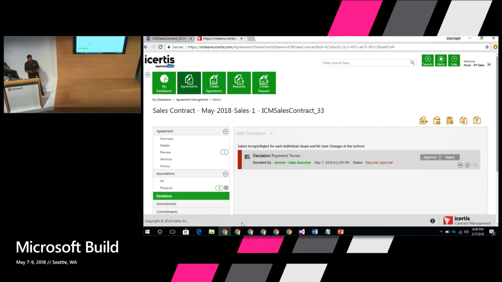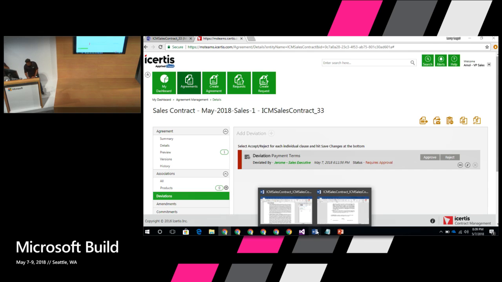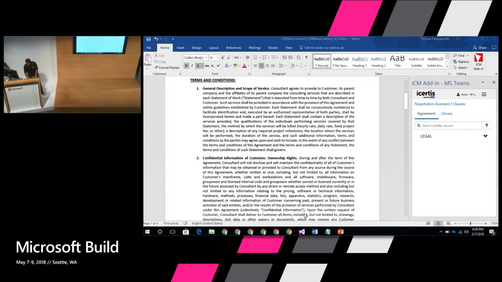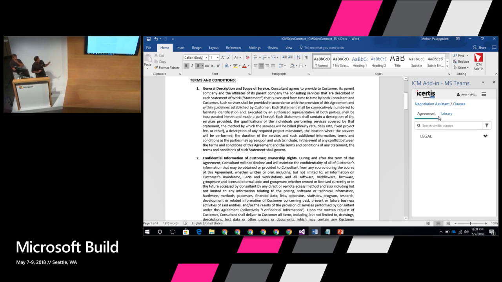Larry just looks at his email and opens up the contract, which is an attachment. When Larry opens the contract, this is what he sees. First he sees the contract, and then on the right-hand side, you can see this is the Icertis experience for Word. It automatically recognizes this is an ICM contract document. It automatically loads up the plugin that's side-loaded into Word, and it shows the document and all the metadata that comes with it. You can look at the agreement, and it'll show you all the clauses and all the information that comes with it.